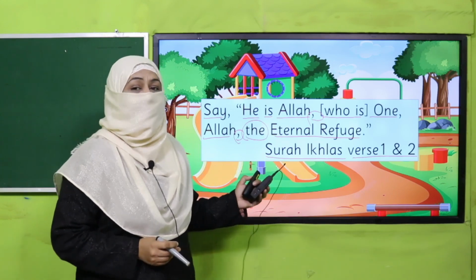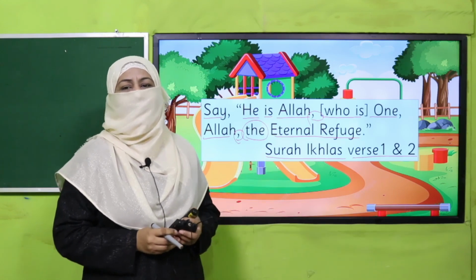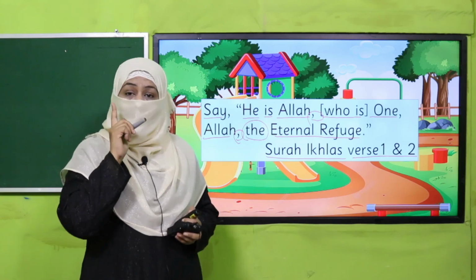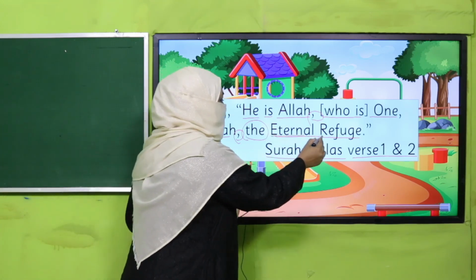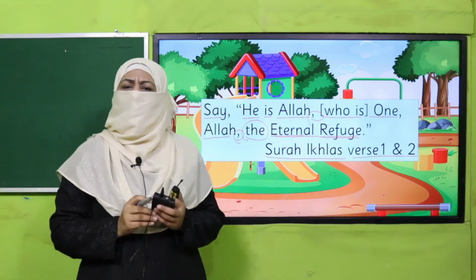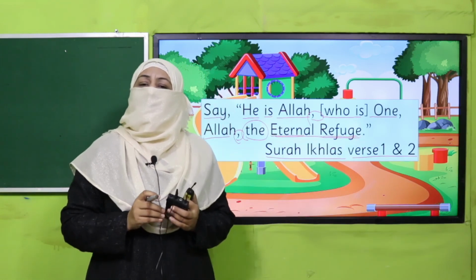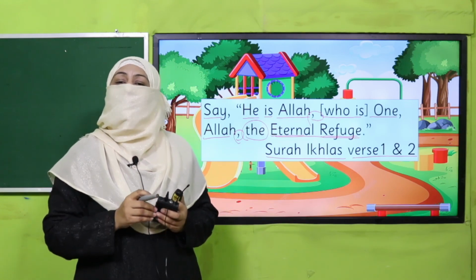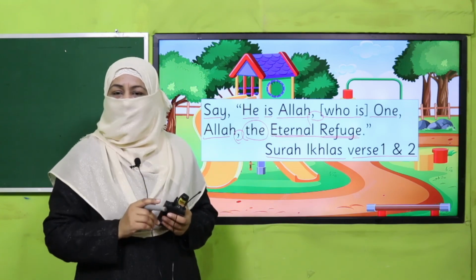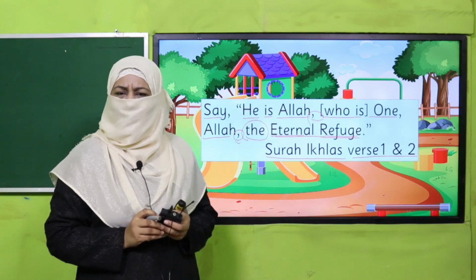These verses are telling us about Allah subhanahu wa ta'ala. There is only one Allah, right? And He is eternal refuge. Means whenever you are in a problem, seek Allah's refuge. Make dua to Allah subhanahu wa ta'ala, because Allah is the only one who can help us in every situation.